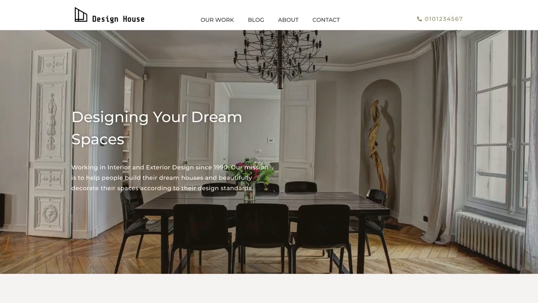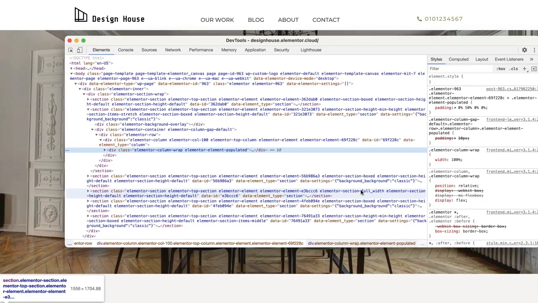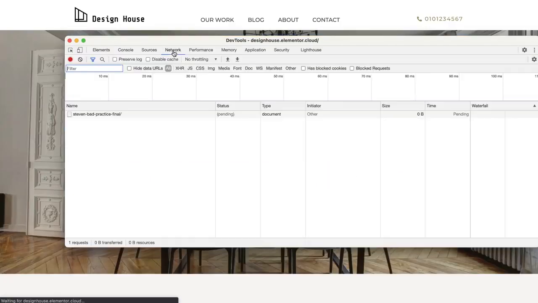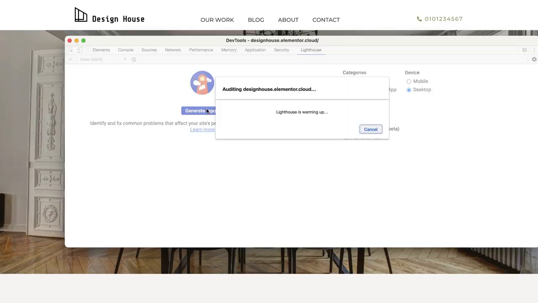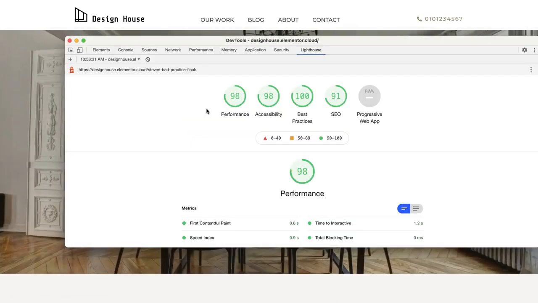Now it's time to run the results again to see how our score is affected. We'll first see the results in the Network tab. We can see a lot of positive changes here. Our website is loading in just 568 milliseconds, and we've gone from 81 requests to 46. Let's check the Lighthouse tab as well. As you can see, our scores are great, and we've gone from a performance score of 73 to 98 out of 100. The best thing is this was achieved without using any third-party plugins, just some simple adjustments and using better practice.